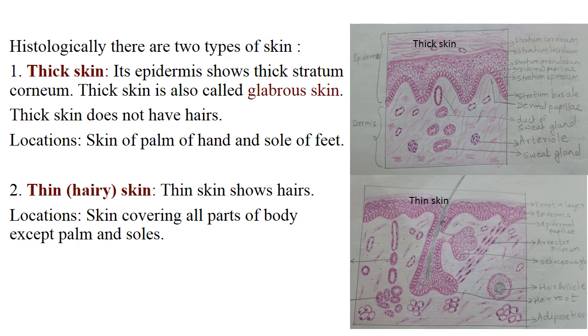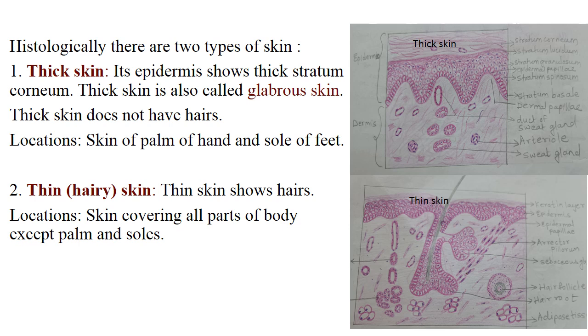Histologically, we can divide the skin into two types, thick skin and thin skin. So the thick skin is one in which the epidermis is thicker, specifically the stratum corneum, that is the outermost layer of the epidermis, is thickest, and it is also known as glabrous skin, and the thick skin does not have hair, and the thick skin is located in the skin of palm and sole. We can feel the skin is so thick in palm and sole, so it is devoid of hair.